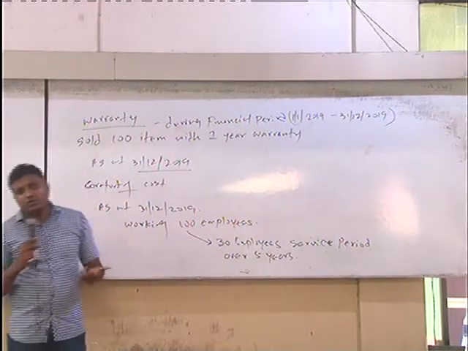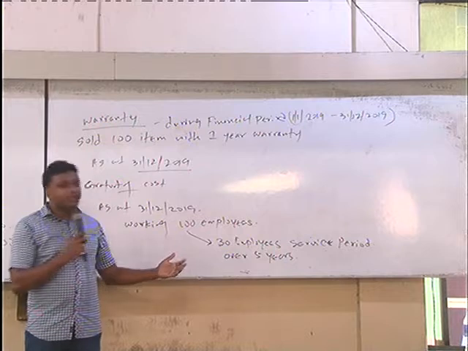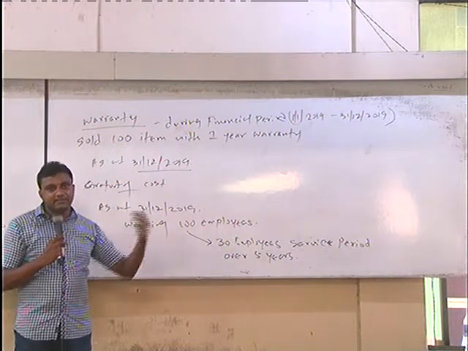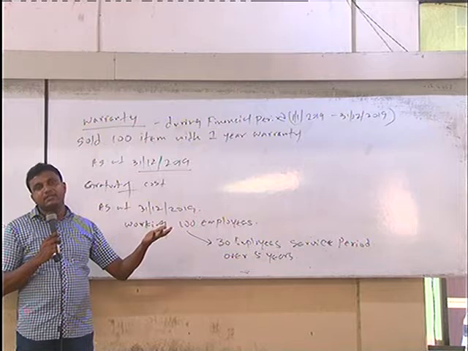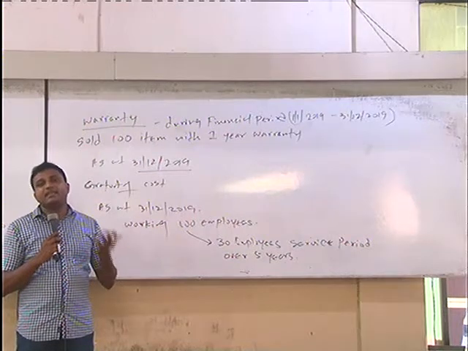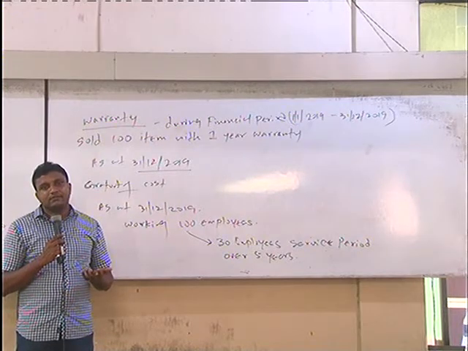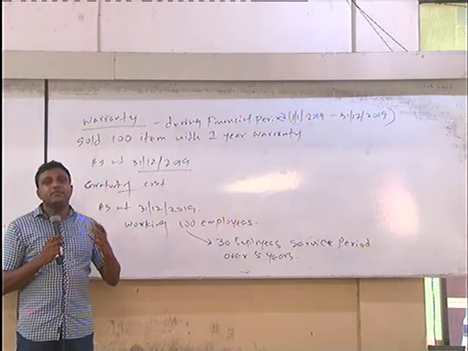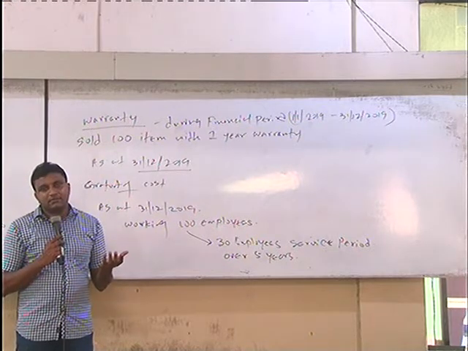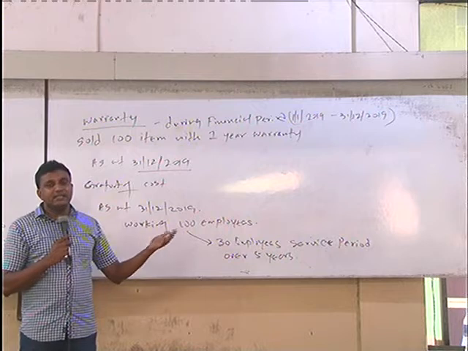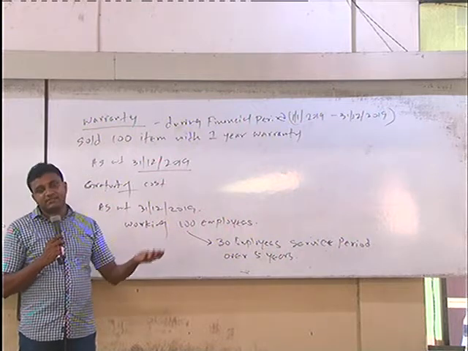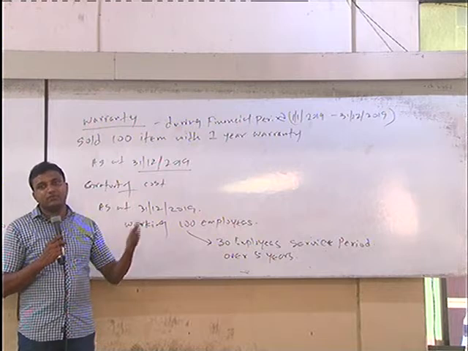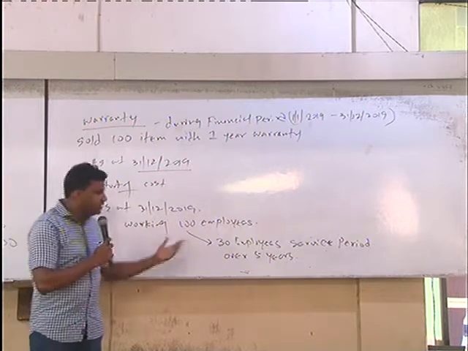But we don't know how many of these 30 employees will retire. Retirement we can identify, sometimes after completing age 55, but resignation can happen at any time. So there is an obligation created by the government with the gratuity law. Any employee who works over 5 years, at the time of retirement or resignation, we have to pay gratuity.